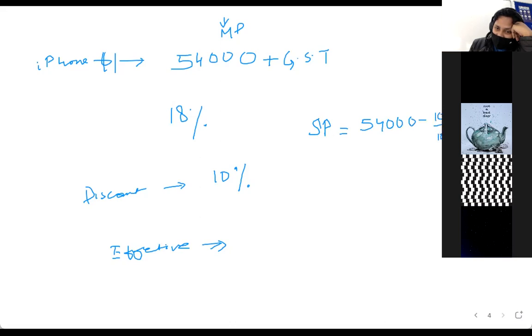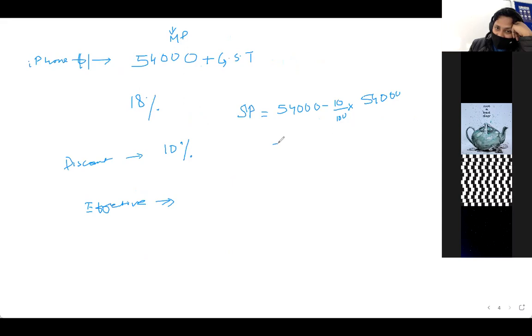So 10% of 54,000 is 5,400, and then we do 54,000 minus 5,400, which is equal to 48,600. Okay. And now we have to add the GST on this, which is 18%. So then we do 48,600 plus 18% of 48,600.